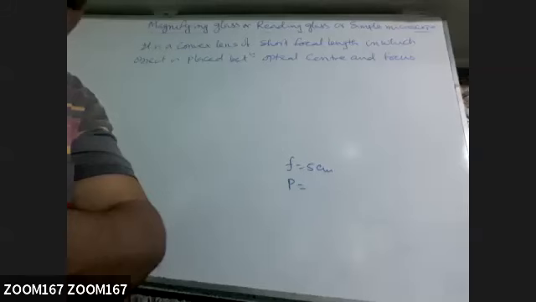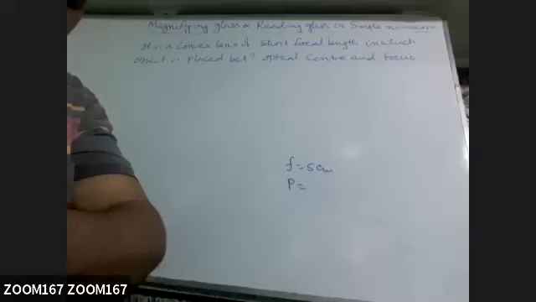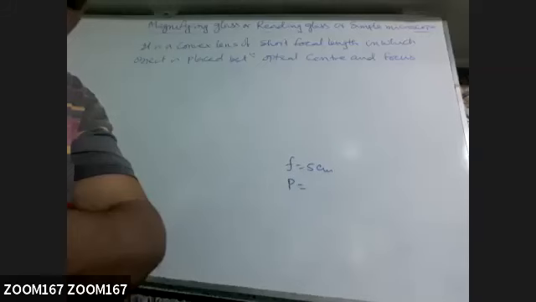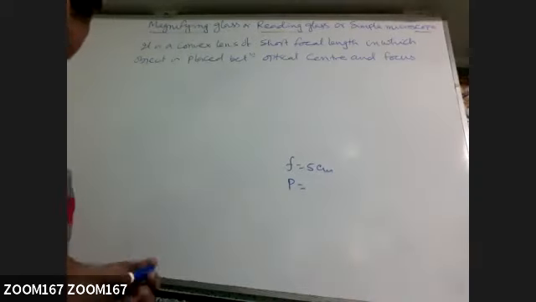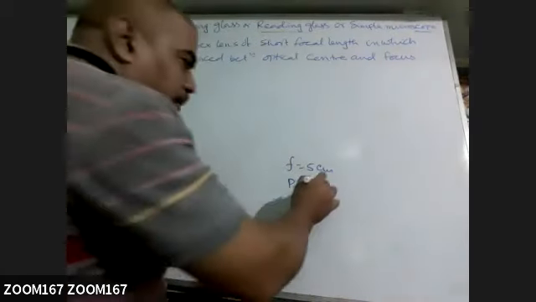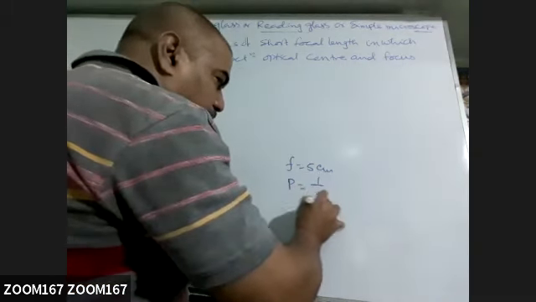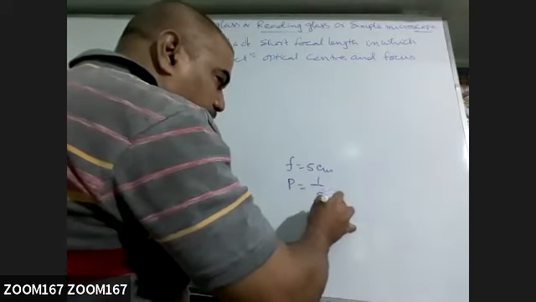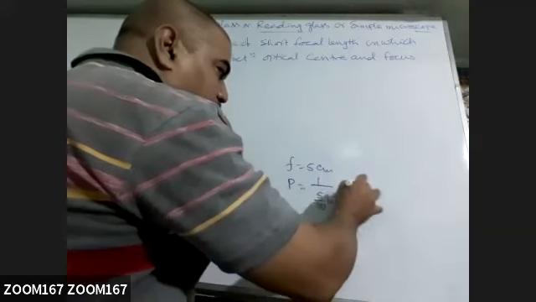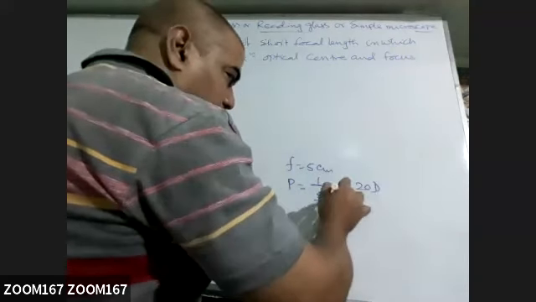Yesterday we did this, and today you finish everything. Yes, it is 20 diopter. Focal length you have to take in meter, not in centimeter. So power will be 1 by 5 by 100 meter, then it will become 20 diopter.